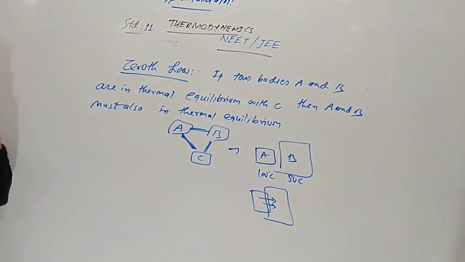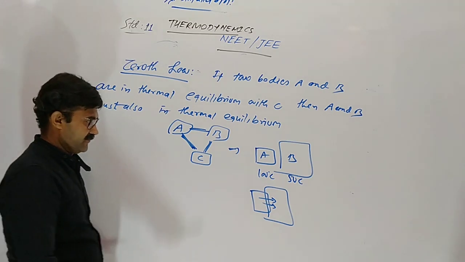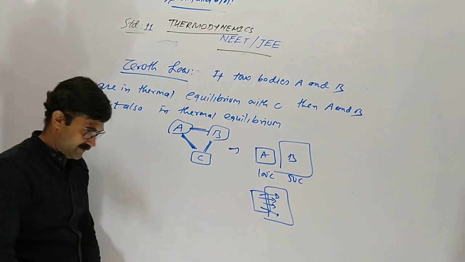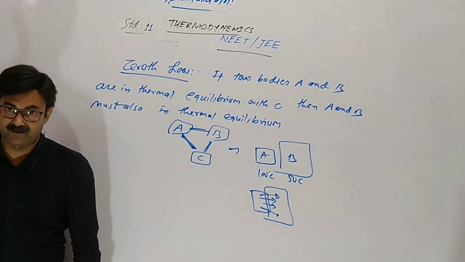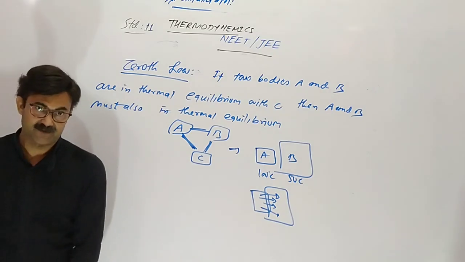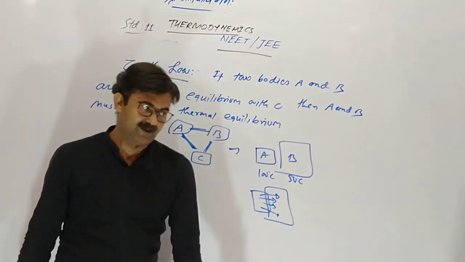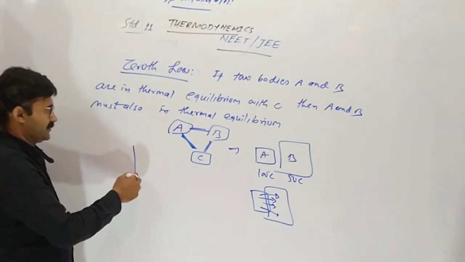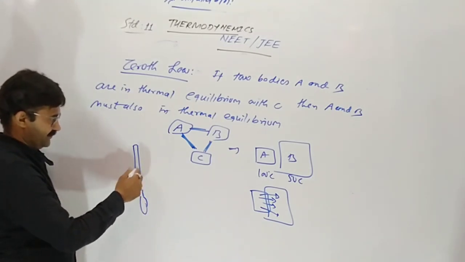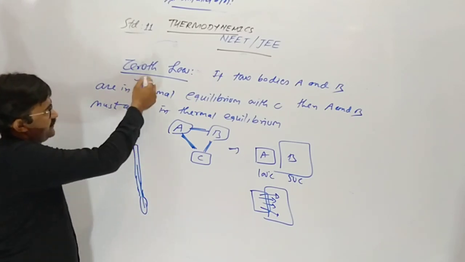This is called the zeroth law, and the flow of heat continues until equilibrium is established between them. Our thermometer also works on the basis of the zeroth law.